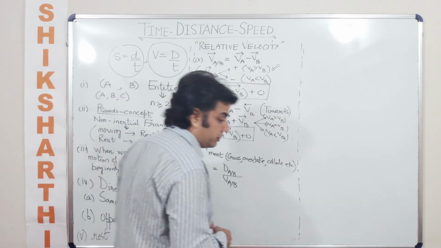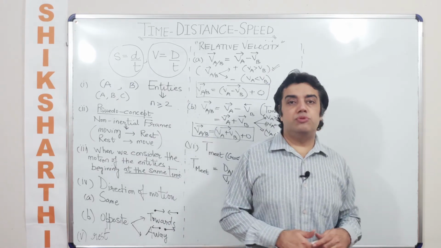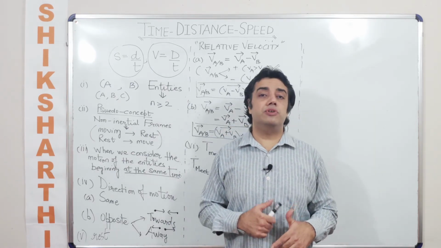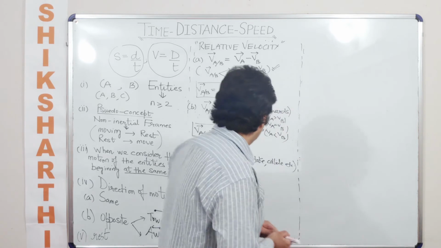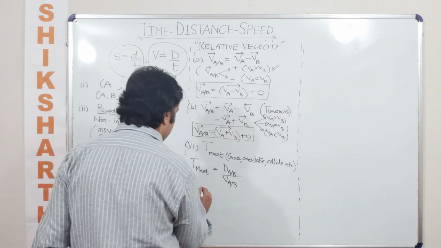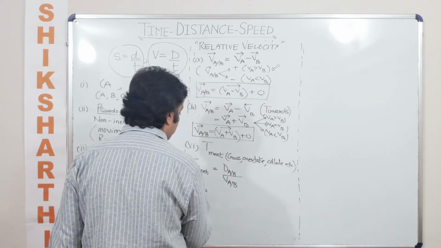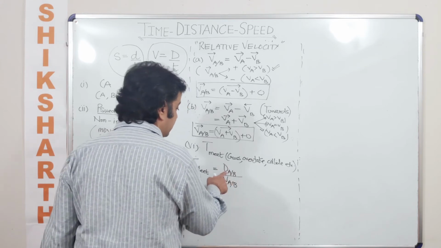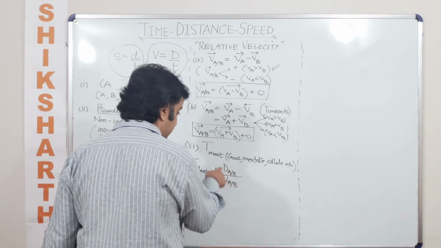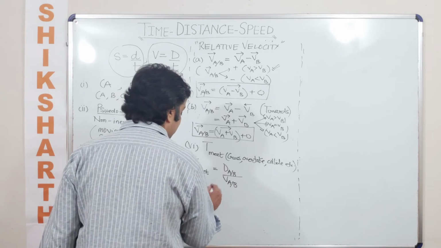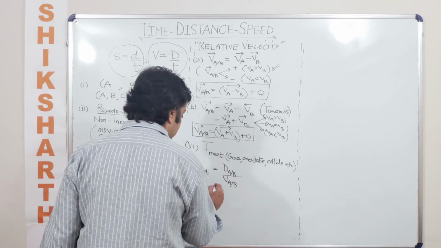Or then we talk about trains moving on the same track, trains moving on a different track, wherein the relative displacement becomes nothing but the distance of separation.